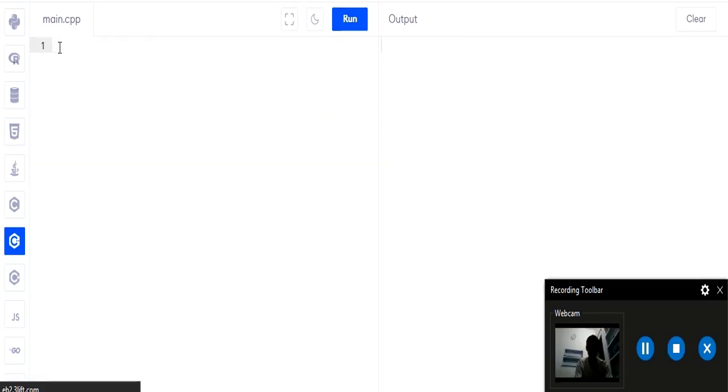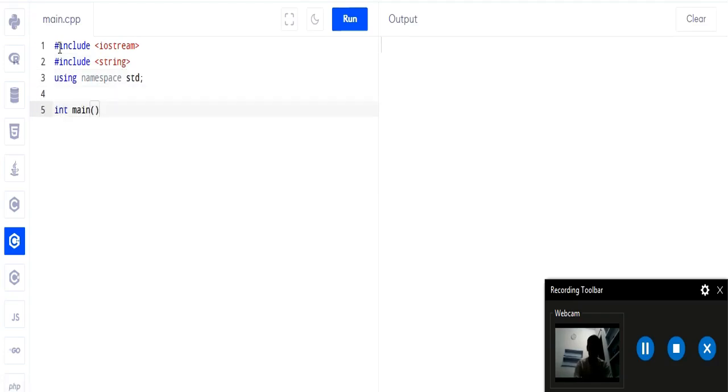Now let us see how we can initialize strings in different ways. So #include <iostream>, #include your string class, using namespace std, and inside your main function we will take a string and take the variable name empty.